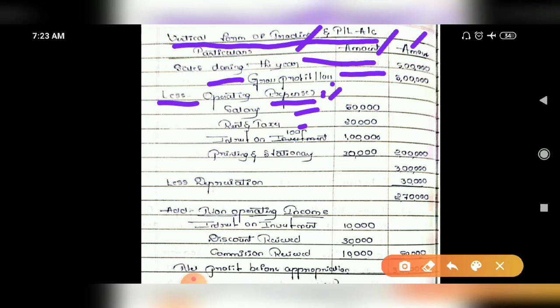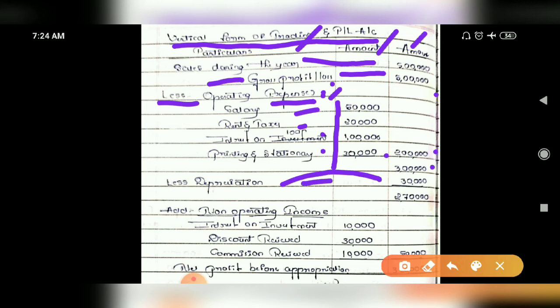Then salary is there. You have to take it in the inward column, rent and taxes expenses, interest on loan. Don't confuse interest on investment with interest on loan. Interest on loan is an expense, interest on investment is an income. So the expense you are going to take. Then printing and machinery charges are there. All the charges you take in the inward column and take it into the outer column with the total. So that would be 2 lakh rupees. Out of the 5 lakh you are going to deduct the 2 lakh rupees and 3 lakh will be the answer here. Then after that depreciation is to be deducted.